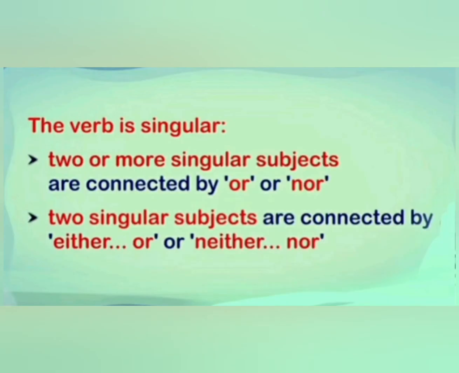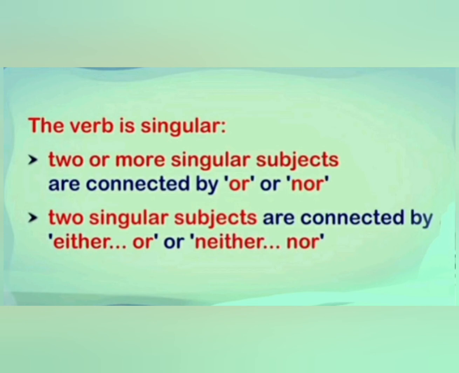Next rule, the verb is singular when two or more singular subjects are connected by or, nor. When we have two or more singular subjects connected by or, nor, we have to use singular verb there.